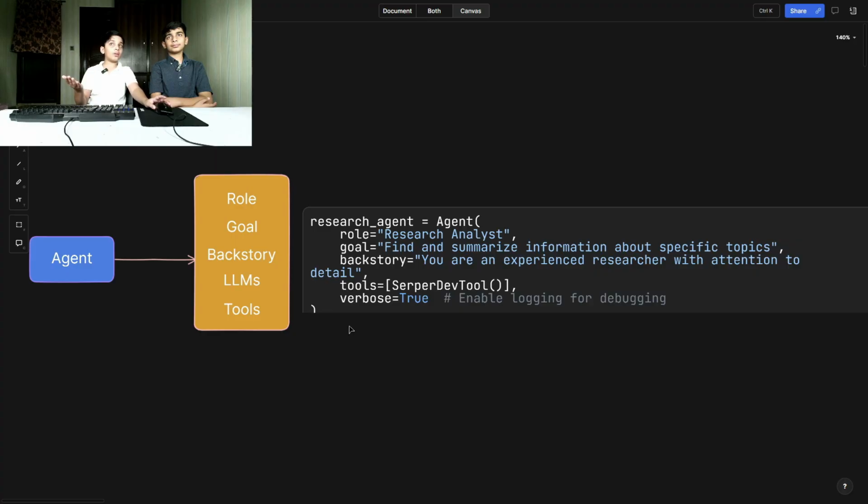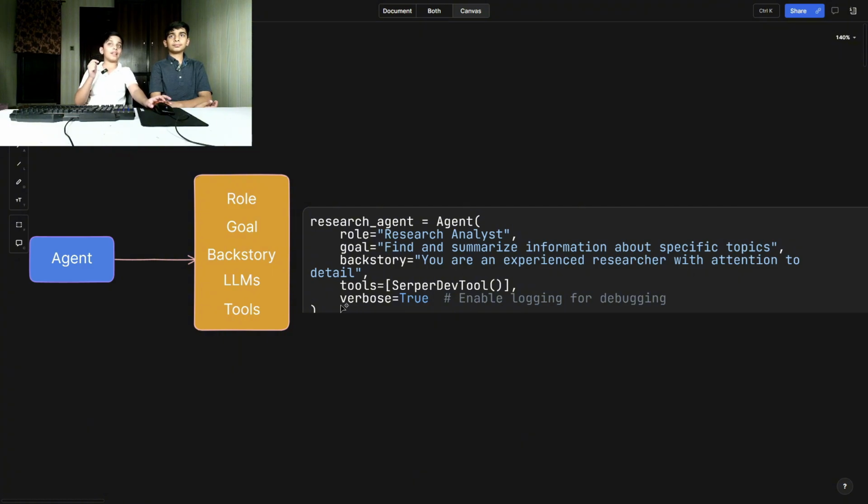As you can see in this code, we are creating a research agent, and the research agent is set to the constructor Agent. The role we have given the agent is research analyst. The goal is to find and summarize information about specific topics.